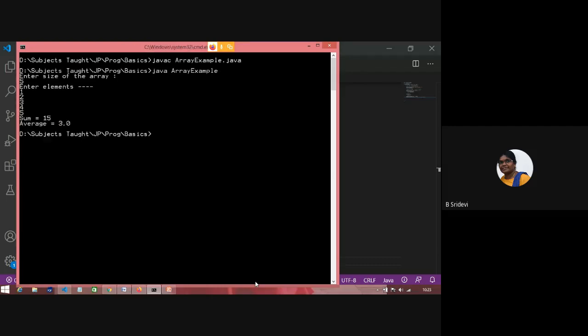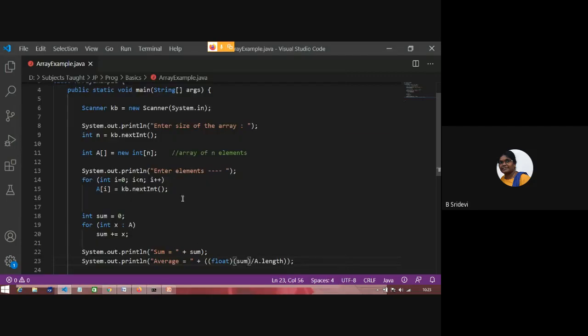It's not like typing programs from your notes or somewhere. You have to try on your own, then only you can write programs. See, this is, you are getting the fractional part also. Okay, so here we used typecasting.